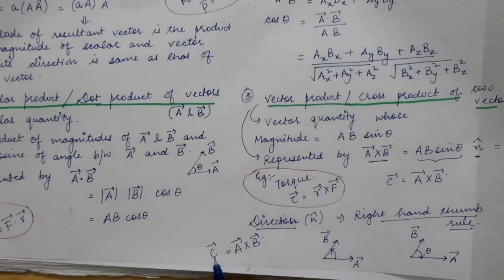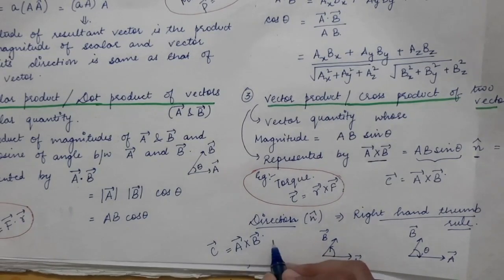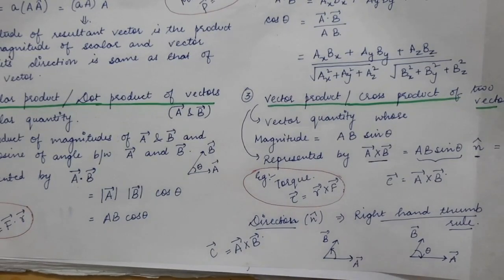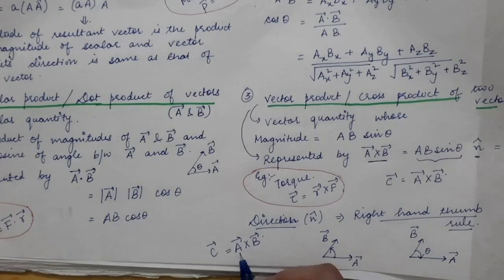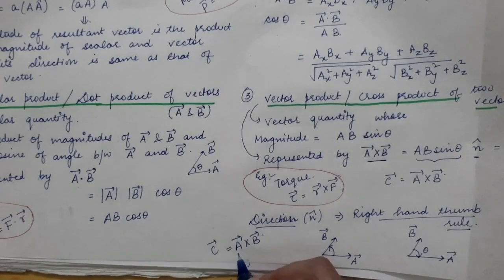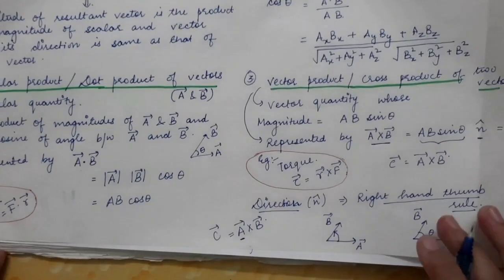The magnitude of C vector will be given by AB sin theta. Theta is the angle between two vectors. Now what is the direction of C vector? The direction of C vector is given by the right hand thumb rule, that is you curl your fingers from the vector which is written first in this particular term.